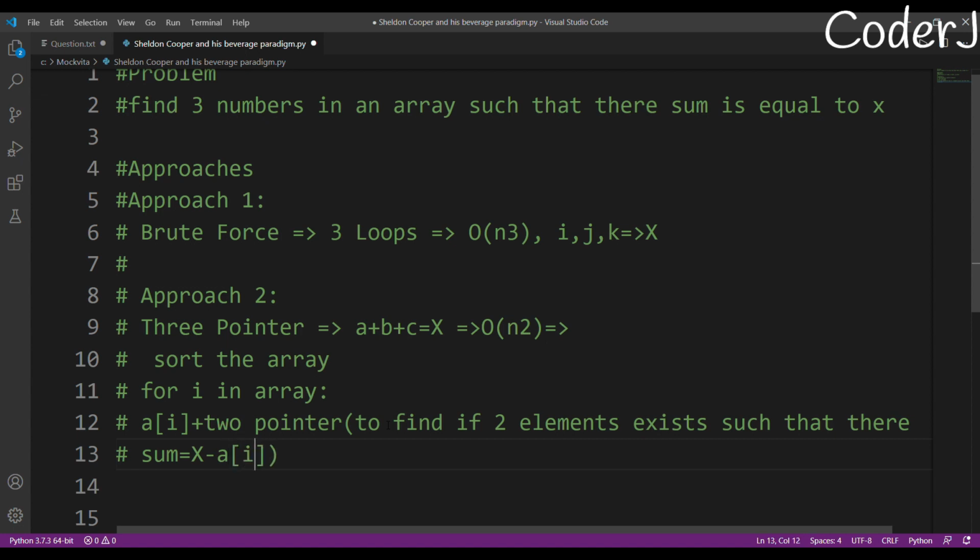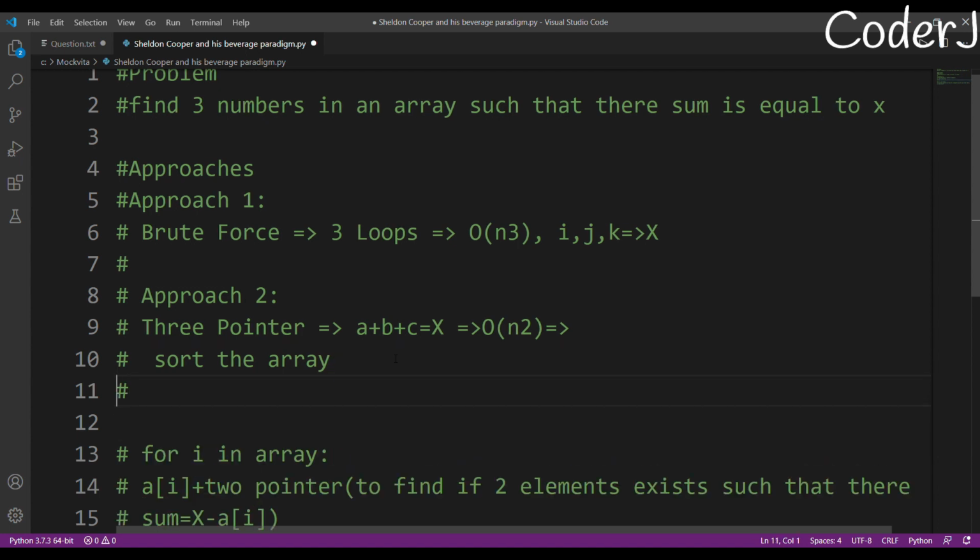I think you might be wondering what I'm doing here. So just assume this. Suppose you have this list 1, 2, 3, and 4, right? And you want to find 7. The value of your x is 7. You want to find if there exist three elements such that their sum is 7.